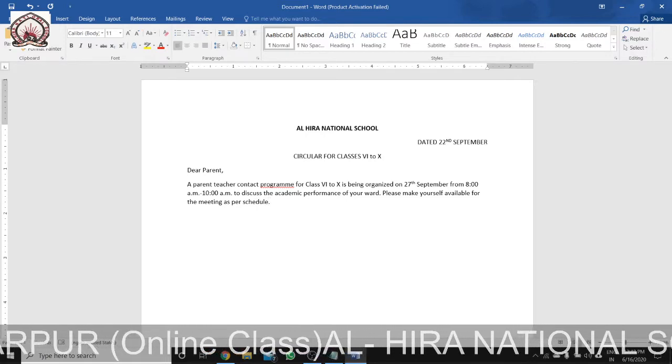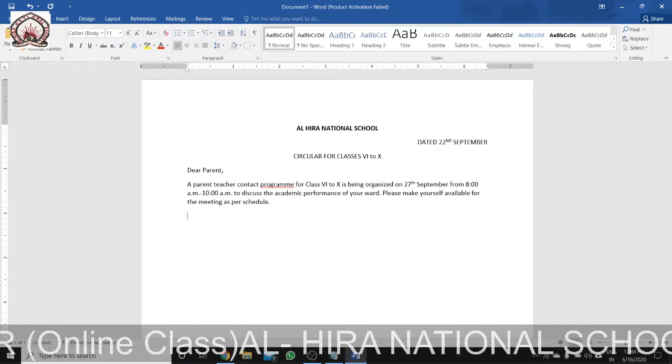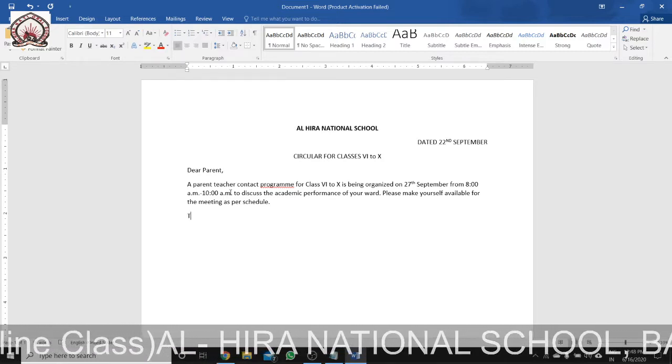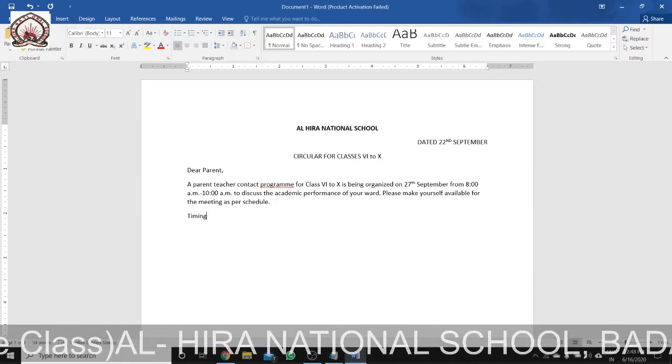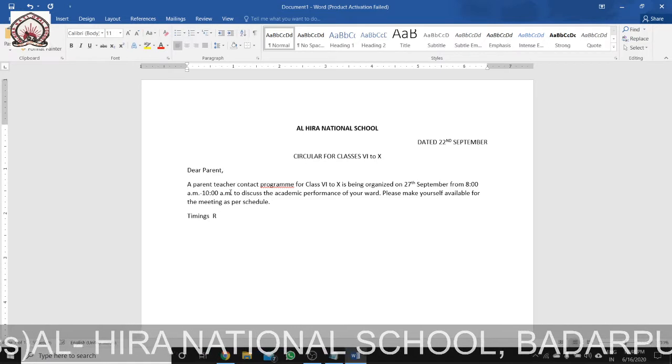Okay, then you can see there is a timing written and then roll numbers. So how to do it? Let me write timings, and then roll numbers.